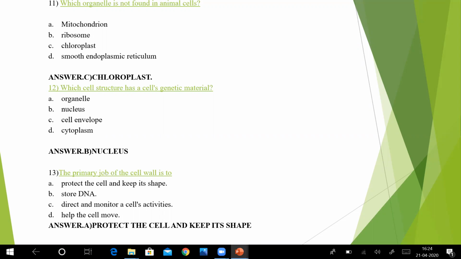Next we have, the primary job of the cell wall is to, so what is the function of cell wall? First one, protect the cell and keep its shape. Second, store DNA. This is wrong because this is not the function. Direct and monitor a cell's activities. Then, help the cell to move. No, because this is the function of flagella. So the right option is number one, protect the cell and keep its shape. The function of cell wall is protection and giving shape to the cell.